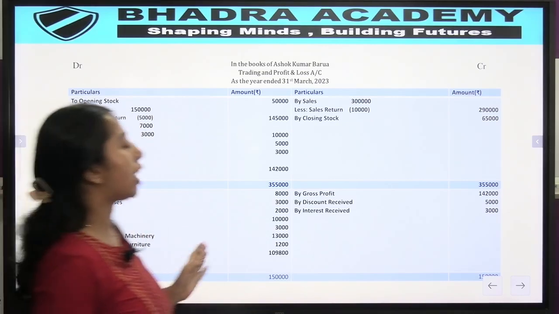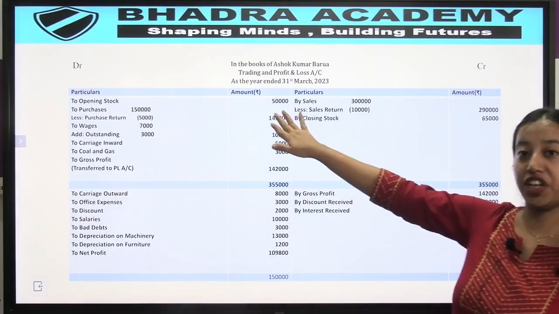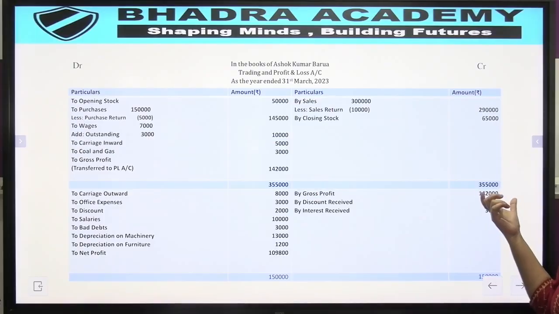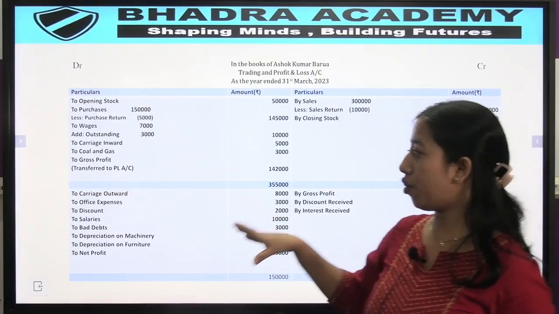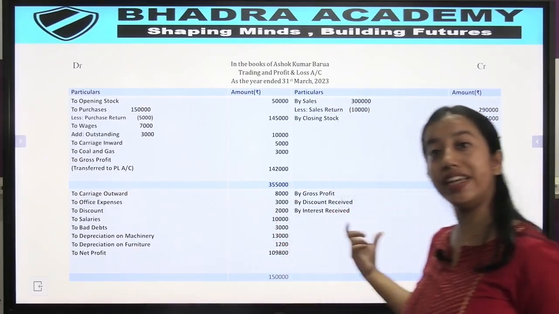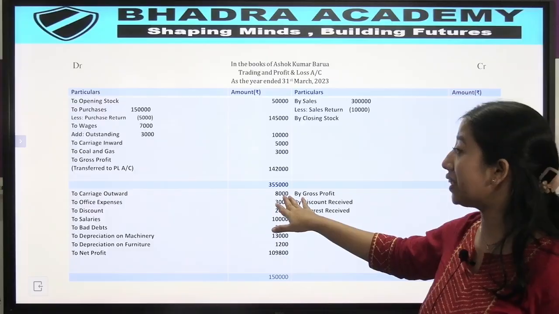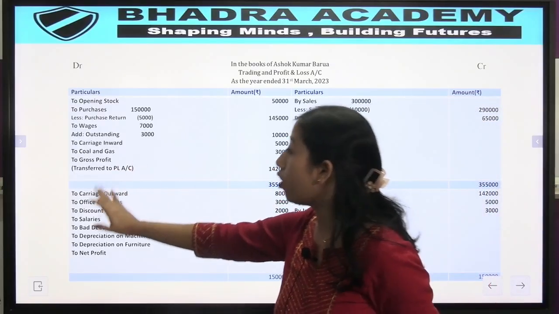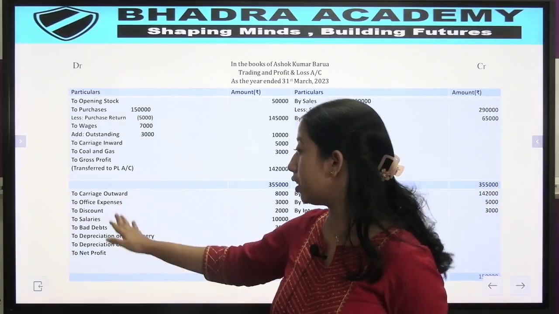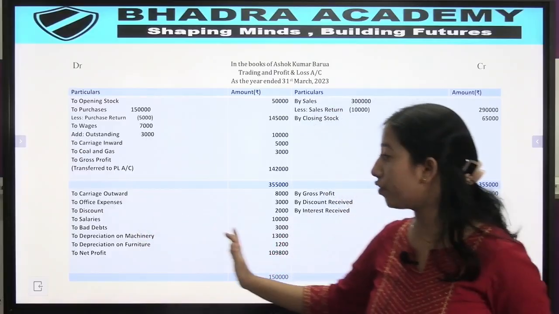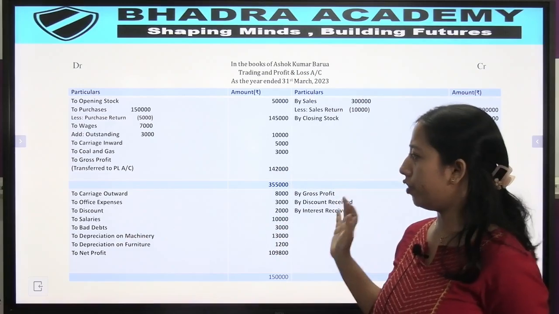So now again we start our profit and loss account. We get the gross profit from the trading account, and the gross profit is 1,42,000. In the profit and loss account, we record all the indirect expenses and other incomes of the business. So here we have carriage outward, rupees 8,000. This is an expense of the business. Office expense is another indirect expense. Discount is an expenditure for the business. We have salaries, an expenditure of the business. We have bad debt, an expenditure of the business.